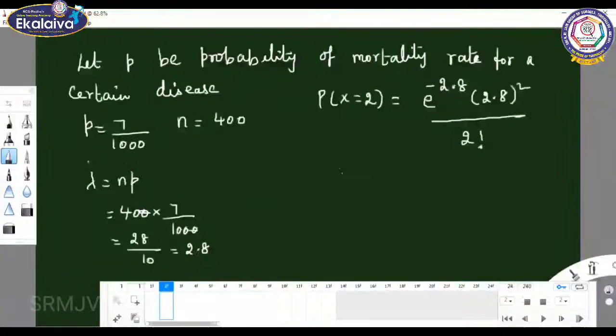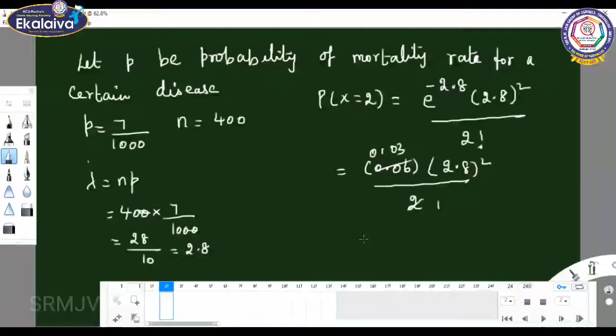The exponential value 0.06 into 2.8 the whole square by 2 factorial, which is 1 into 2, 2. Cancel, the value is 0.03. When we multiply 0.03 into 2.8 the whole square, what is the value? 0.2352.